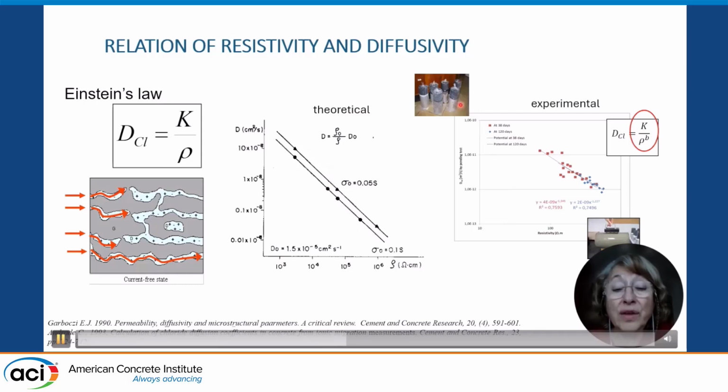But when we measure in a real diffusion test in concrete and we plot against the resistivity, we obtain as well a straight line in log representation, but the slope is not -1 in general. There is a factor there that I call the binding factor, the reaction factor, that depends on how much chlorides have been bound with the hydrated phase of the concrete. In that case, there is that relation, but the slope is not -1.